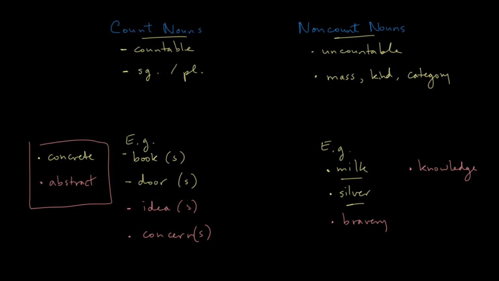The last thing we need to mention here in terms of the general distinction between count and non-count nouns is that non-count nouns do not use a or un, so the indefinite article. We don't say something like, could I have a milk? We could say, could I have a glass of milk or a jug of milk? And we can use other nouns to count the amount of milk, but we don't say, could I have a milk?